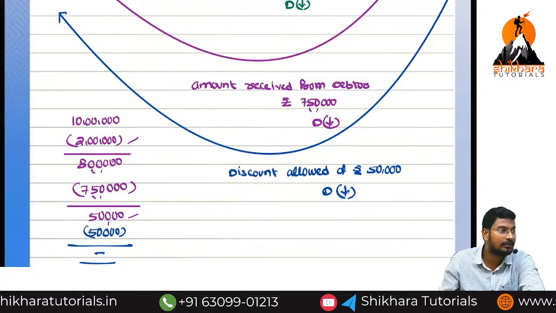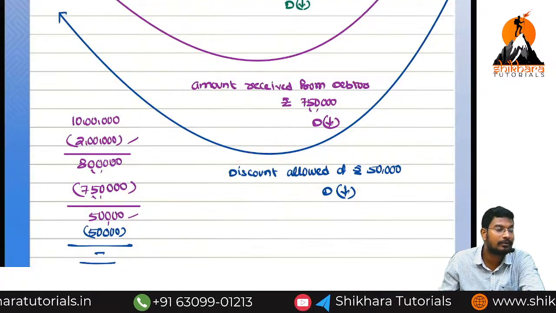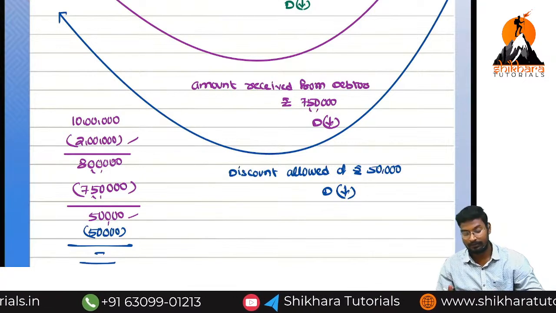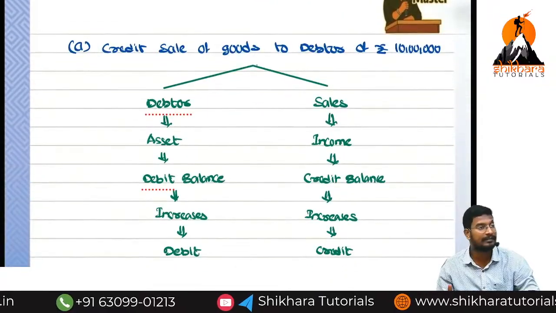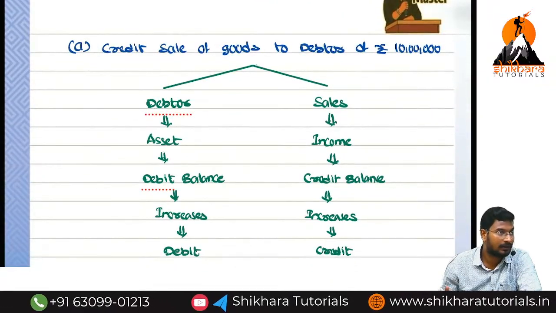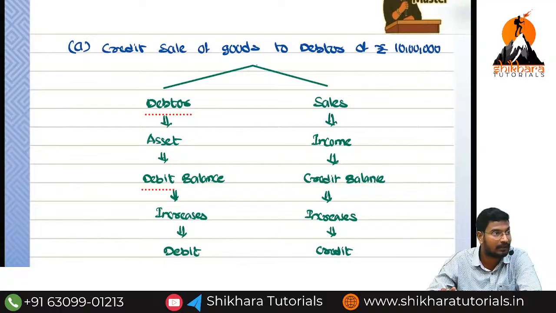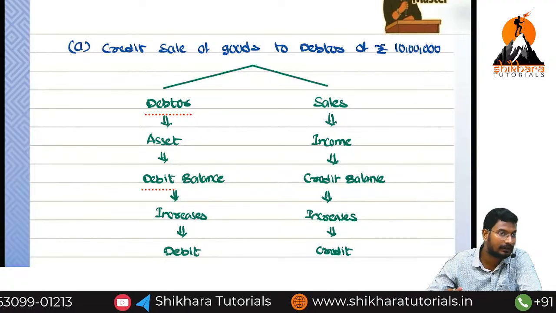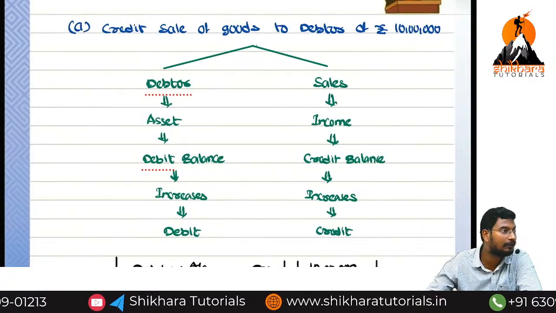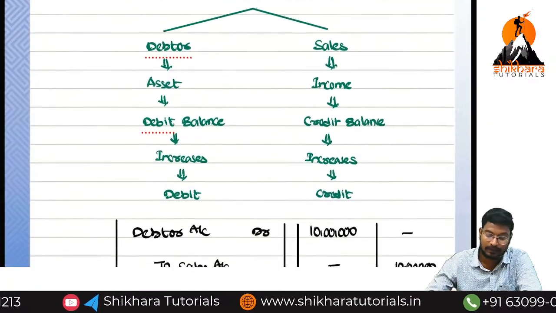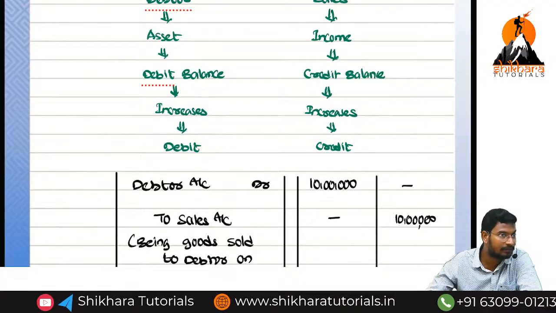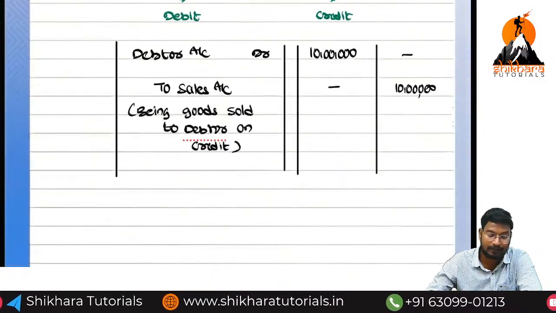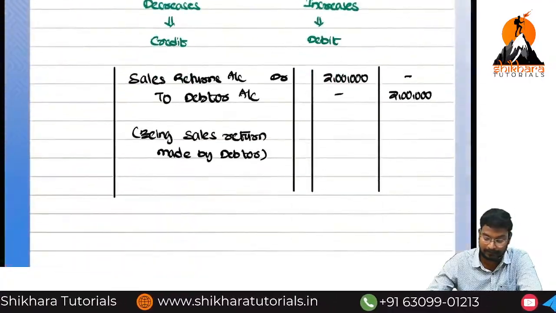There is another concept called bad debts. Because of bad debts also, debtor value will decrease. Then there is another concept called bills accepted. The debtor has accepted the bills. We have drawn the bill. So, bills receivable accepted by the debtor, in that situation also debtor value will decrease. In the case of bill dishonor, debtor value will increase. In all the remaining situations, debtor value will decrease.